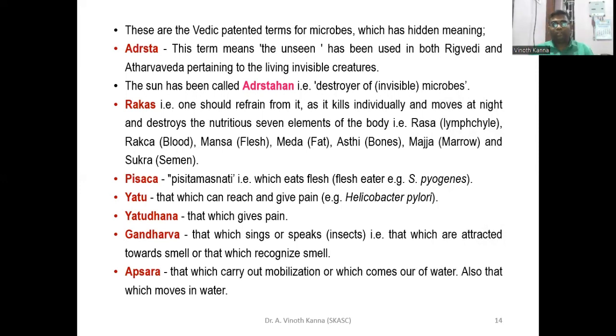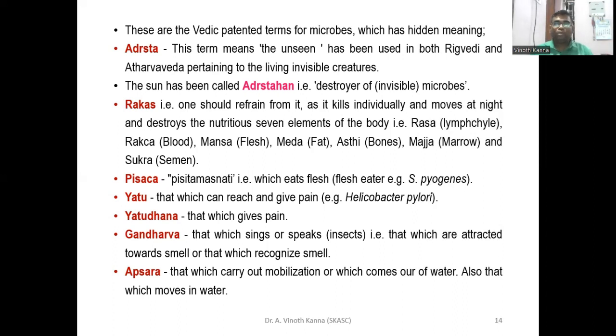The next one is the Rakshas. They are found in the seven nutritious elements in our body: lymph, blood, flesh, fat, bones, marrow, and semen. And the next one, Pisaka, are the flesh eaters. The best example is Streptococcus pyogenes.